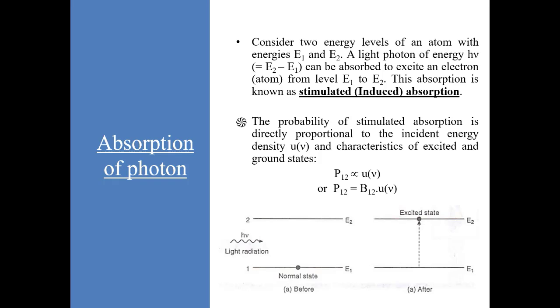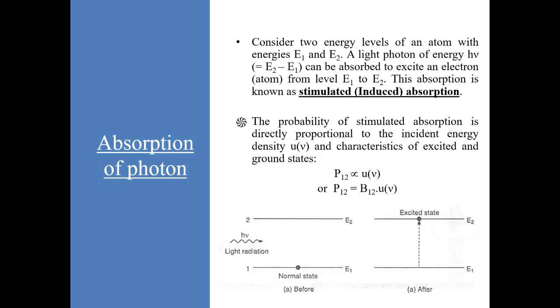If a light photon of energy h nu equal to E2 minus E1 is incident on this atom, it can be absorbed to excite an electron from level 1 to level 2. This is known as stimulated or induced absorption of light. This absorption depends upon the incidence of light photons.